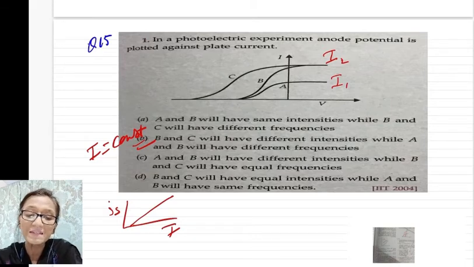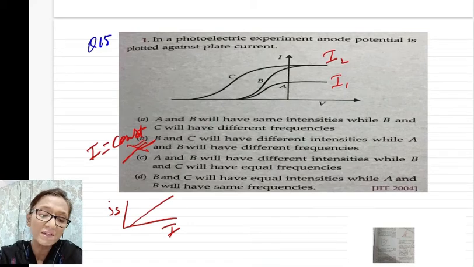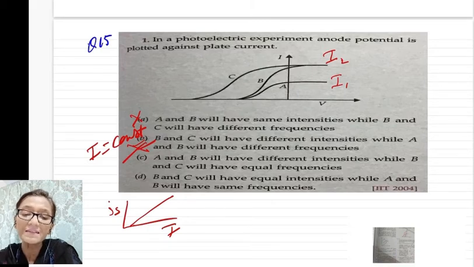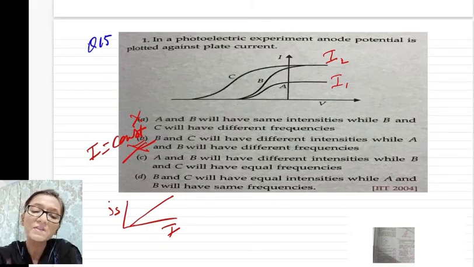But here, given is B and C will have different intensities. So this option also is wrong. The two options are wrong. Now third option: A and B will have different intensities. Yeah, this portion is right. They have different intensities, A and B.